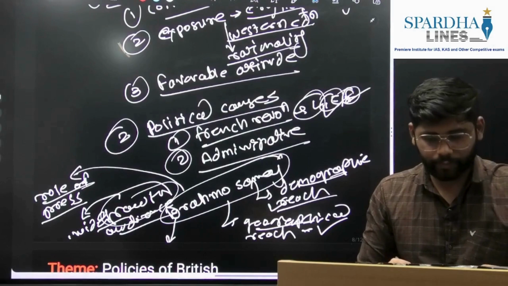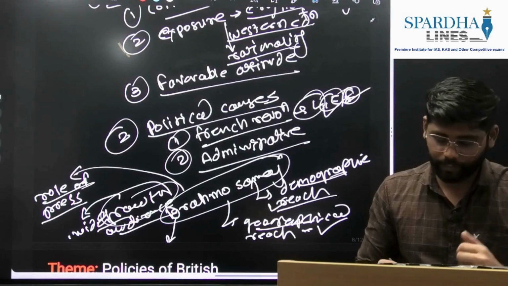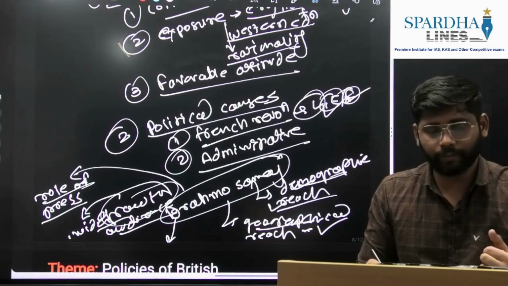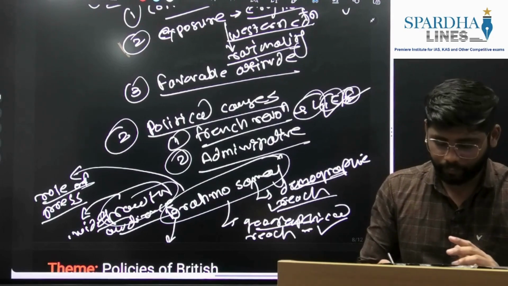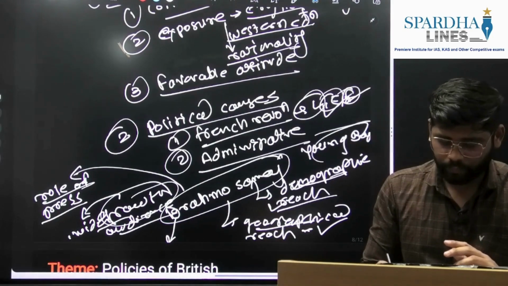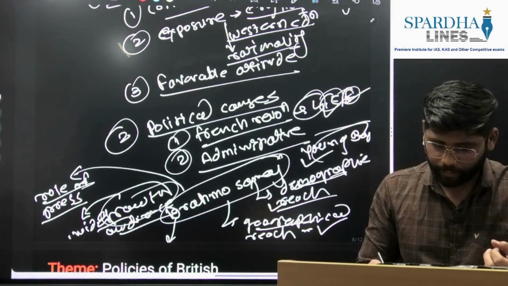And also when it comes to the Young Bengal movement, we can again see based on certain points. First will be demographic reach or social base. We'll see the Young Bengal movement was deeply rooted among the youths. So they touched untouched sections here. So that aspect we can write here.